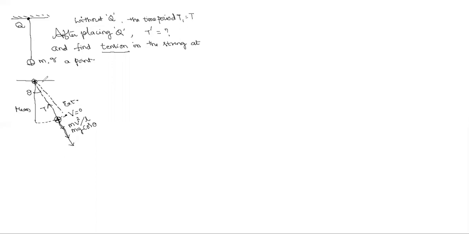These two are alike, Nana? Repulsive force, F, I have. We have to add all three, right, sir? Yes. Therefore, T is equal to mv squared by L plus mg cos theta plus F, and that F we get as 1 by 4 pi epsilon naught Qq by L square. Am I right, Nana? Yes, sir.